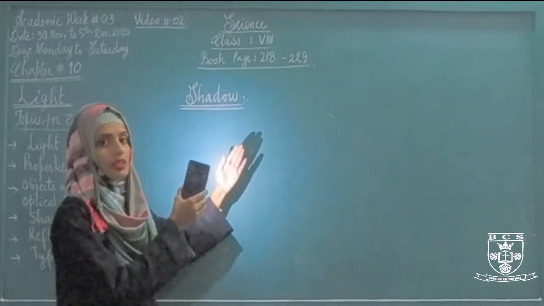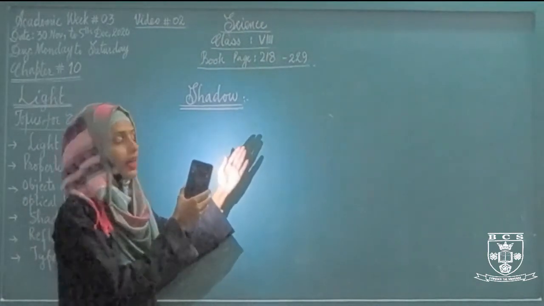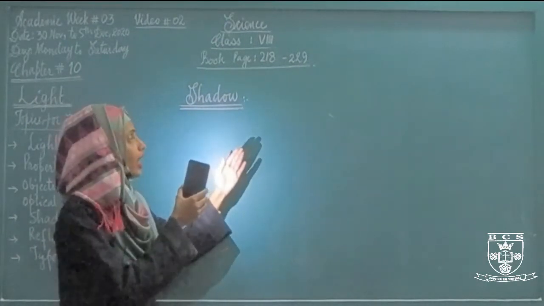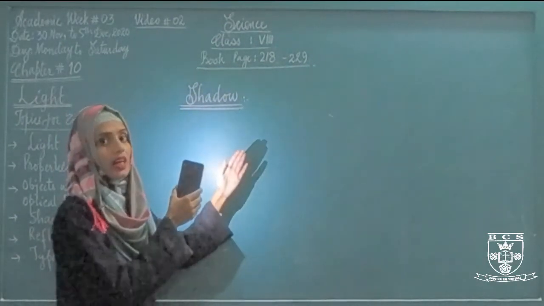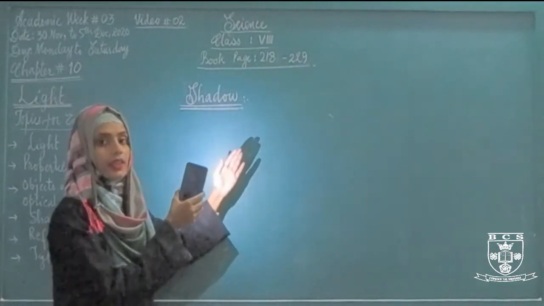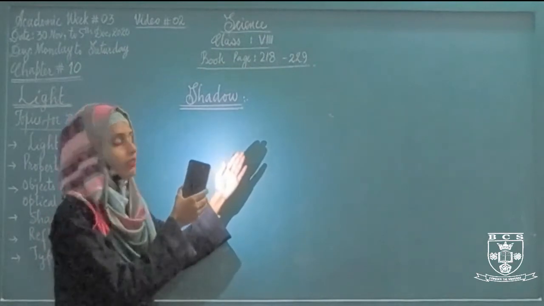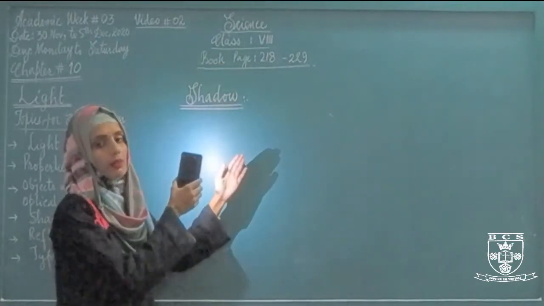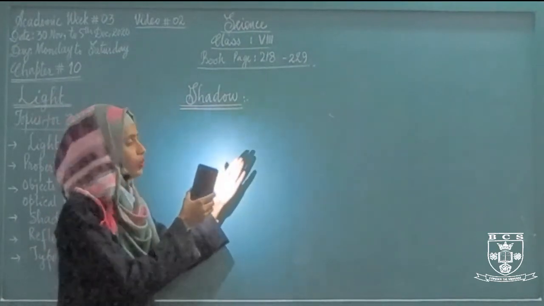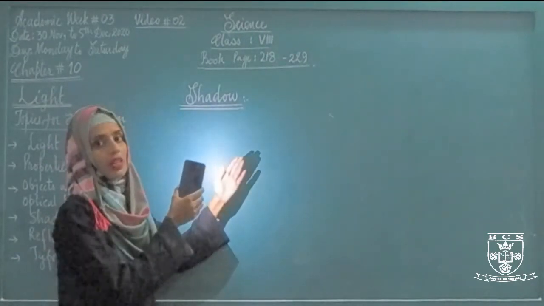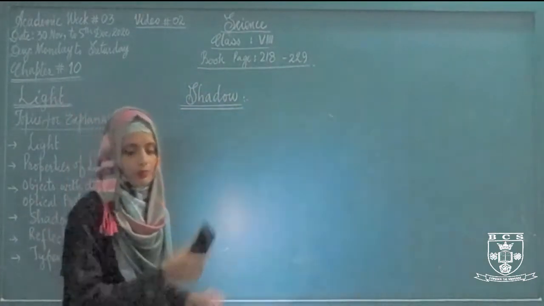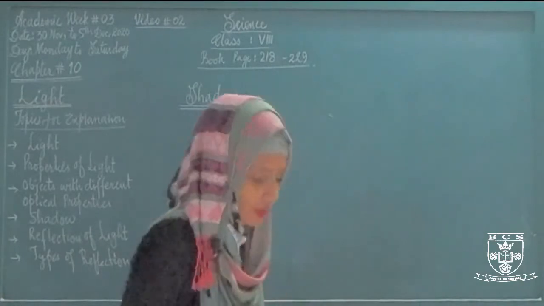मेरे हाथ ने इस लाइट को क्या किया है? ब्लॉक कर दिया है. That's why light cannot pass through my hand. As a result, a darker region is formed behind my hand because the path of light is blocked. लाइट के ट्रैवल करने का रास्ता ब्लॉक होने की वजह से क्या हुआ? एक डार्कर रीजन बन रहा है हाथ के पीछे, एंड दैट डार्कर रीजन इज कॉल्ड a shadow. You can see a darker region behind my hand, and that darker region is called shadow. So what is shadow?